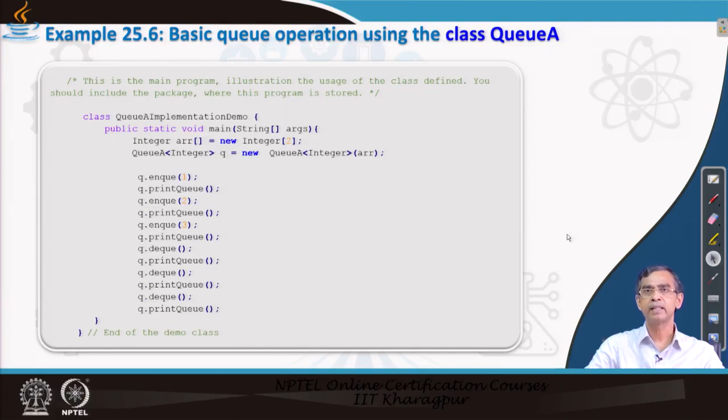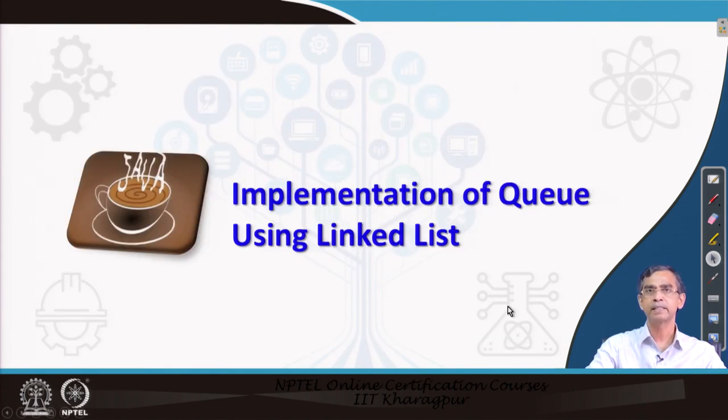That is why the linked list is more preferable, and you will see the Java collection framework basically follows linked list implementation for their queue, though array queue has many other significance, particularly from the speed point of view. Anyway, let us come to our next task, which is implementation of queue using linked list.